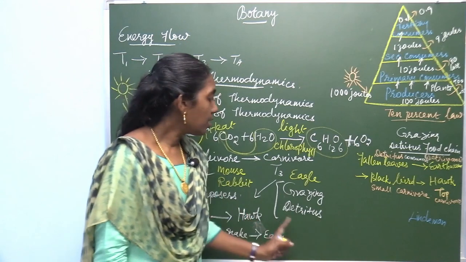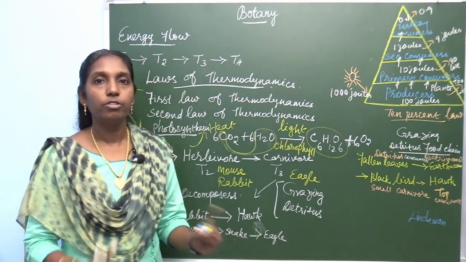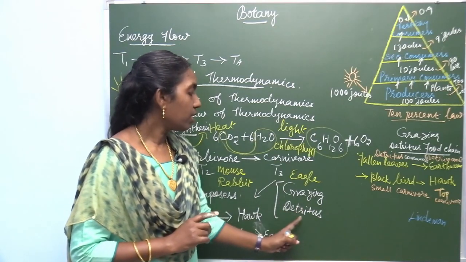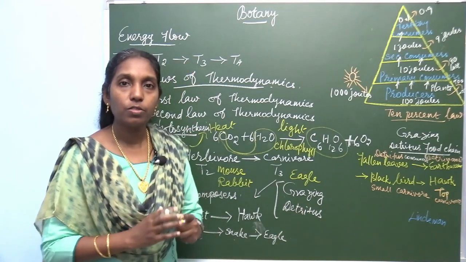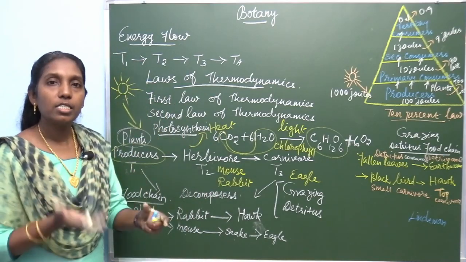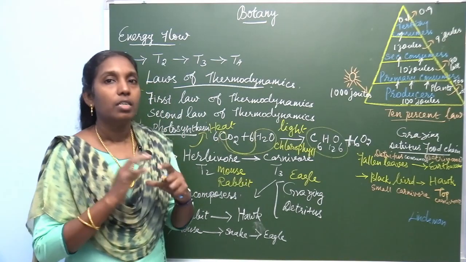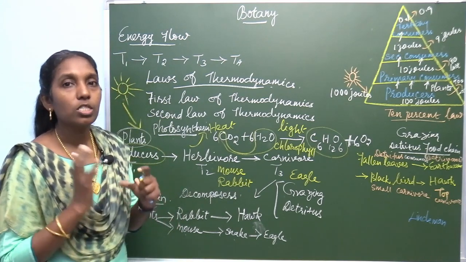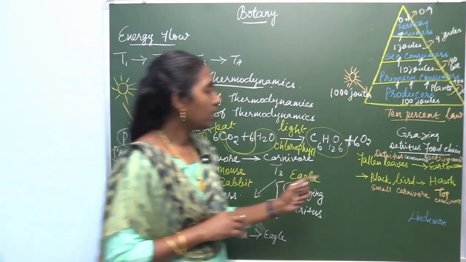Food chains are classified into two, grazing food chain as well as detritus food chain. In the grazing food chain, the sun is the source of energy, but in the detritus food chain, the dead and decayed organic matters are the source of energy. So here is an example.